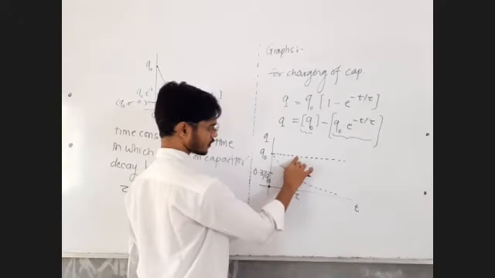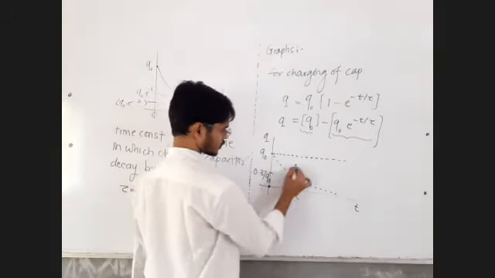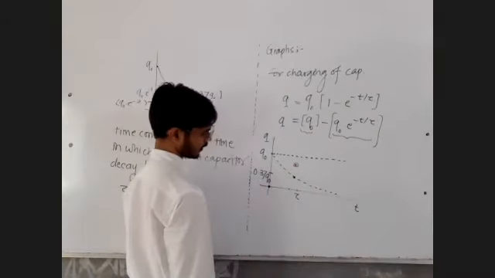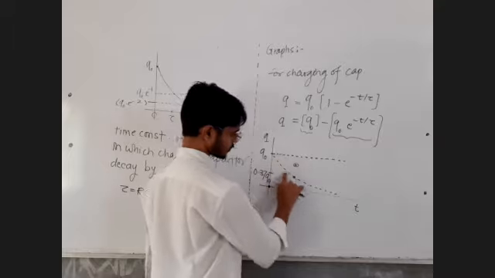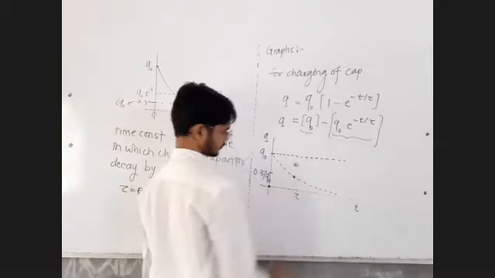Right? Subtract 37%, how much remains? 63%. So the next point I get here. I am subtracting this exponential decaying graph from the horizontal graph.